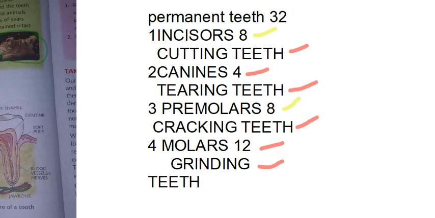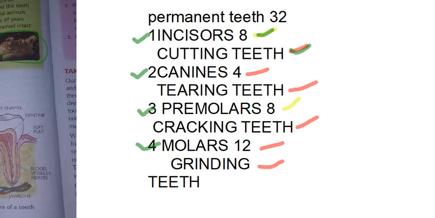And we have learnt about the types of permanent teeth. How many types will there be? 4. First one is incisors, second one is canines, third one is premolars, and the last one is molars. First, incisors: how many will be there? You should say 8. The other name for incisors is cutting teeth, and they are useful for cutting and biting the food.